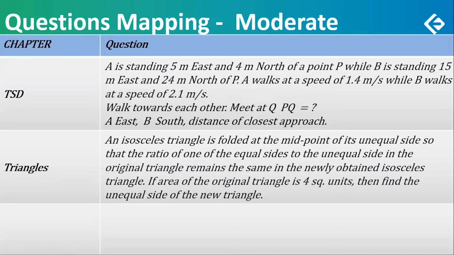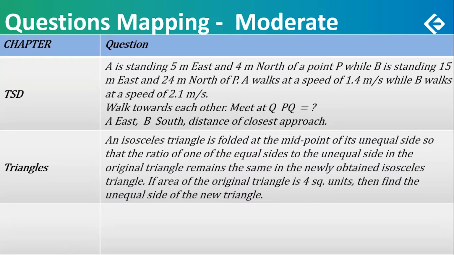A walks at the speed of 1.4 meters per second, while B walks at 2.1. So the ratio of speed is simply 2:3. It was not important to consider these speeds, just the ratio 2:3 is enough. Now there are two questions. The first question said A and B walk towards each other and they meet at a point Q. What is the distance PQ? The coordinates of the point Q were to be found, and obviously P is the origin. So you can find the distance PQ. Quite not difficult, moderate.